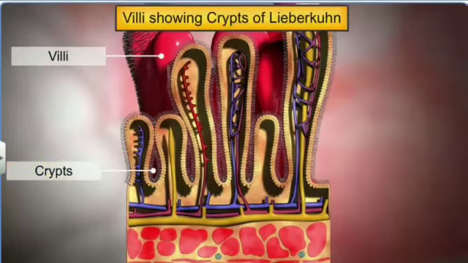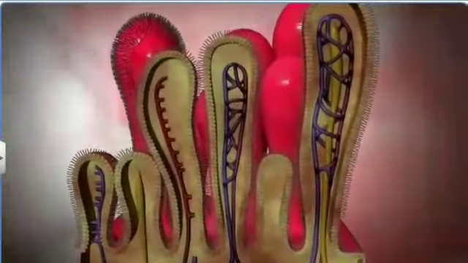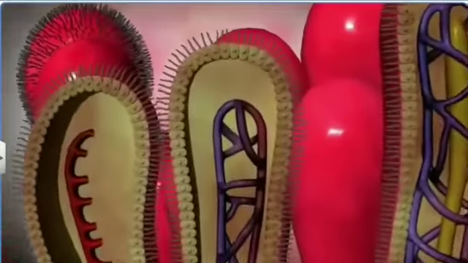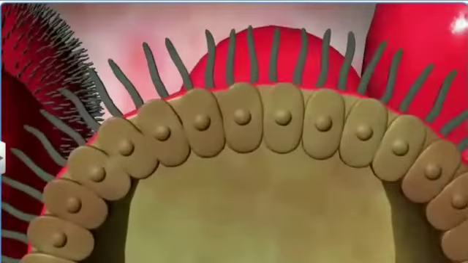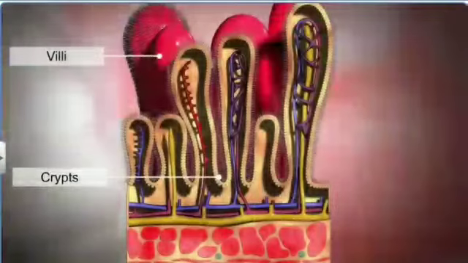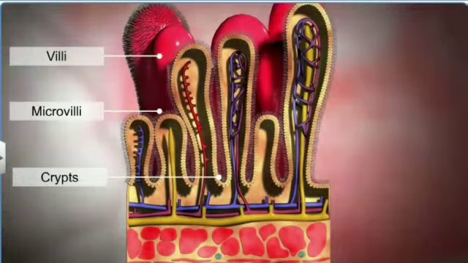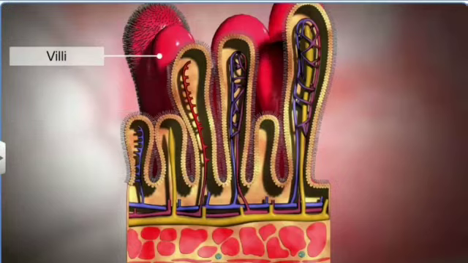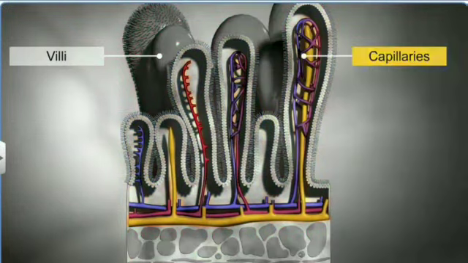The villi have small brush-like projections on the surface called microvilli. Both villi and microvilli increase the area of absorption in the intestine. Villi contain a large network of capillaries and a large lymphatic vessel called the lacteal. The tissues of the alimentary canal wall are modified by their function.